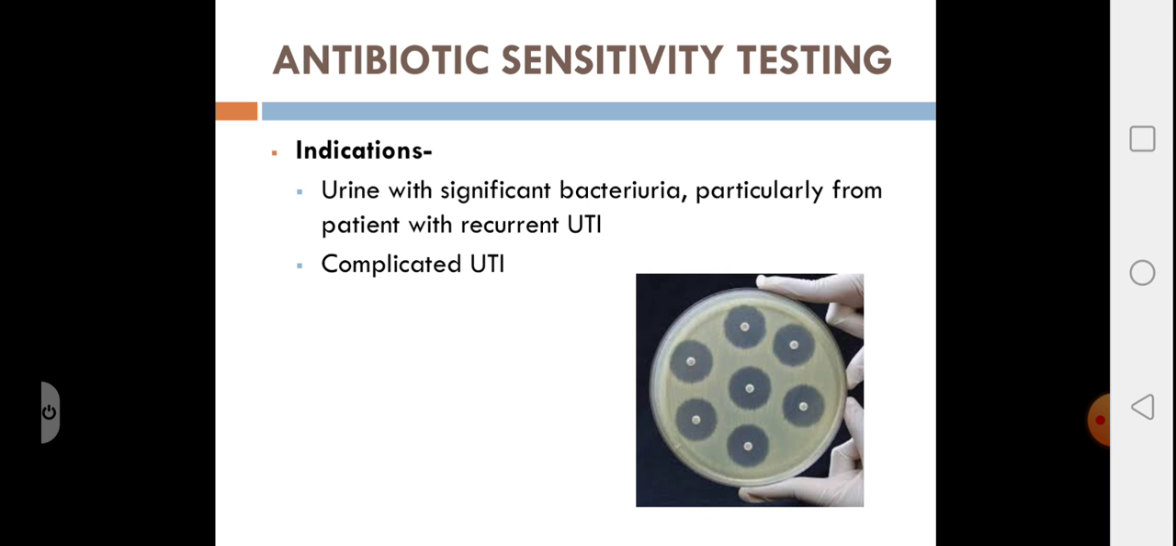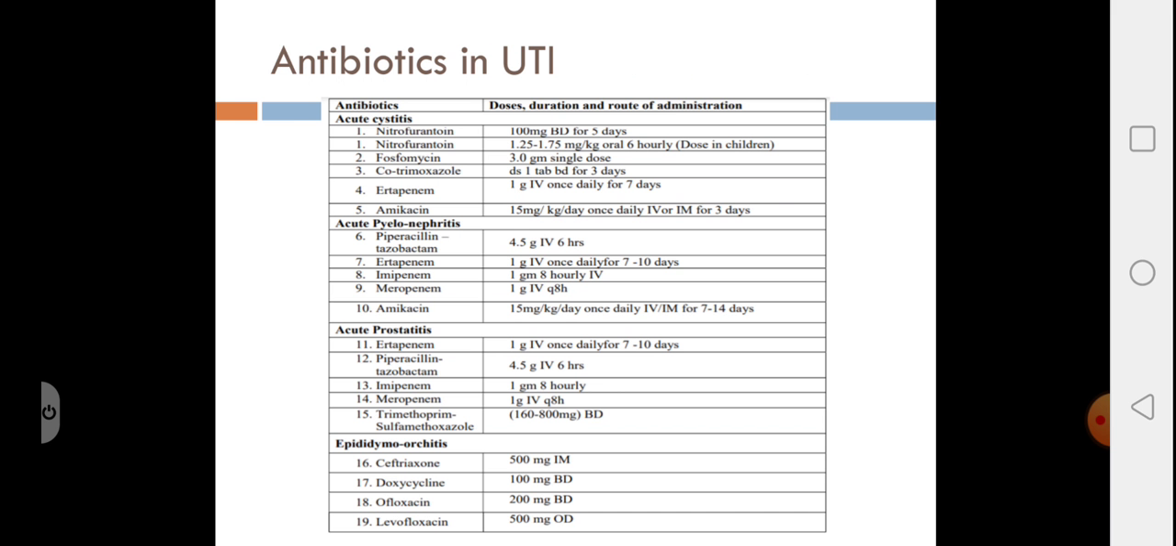Next, let us look into antibiotic sensitivity testing. Significant bacteriuria, recurrent UTI, and complicated UTI are the indications to perform antibiotic sensitivity testing. What are the antibiotics used? In treatment, nitrofurantoin, fosfomycin, and cotrimoxazole are used in acute cystitis cases. If the cystitis is complicated, drugs like ertapenem and amikacin are used. In pyelonephritis, usually the agents are antibiotic resistant, so the antibiotics preferred are piperacillin, tazobactam, ertapenem, amikacin, etc.